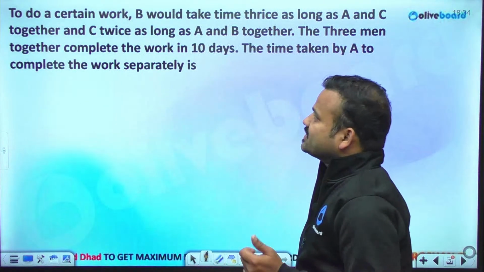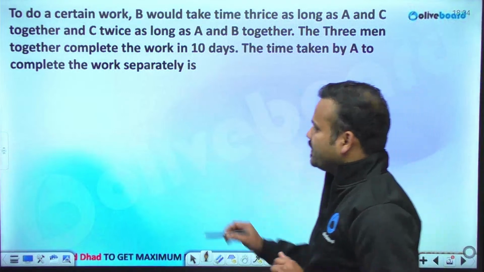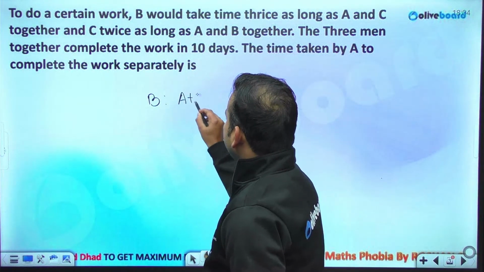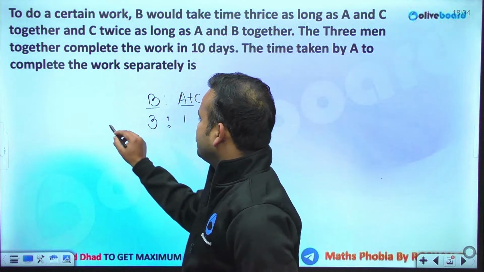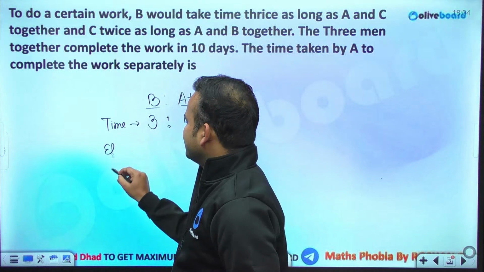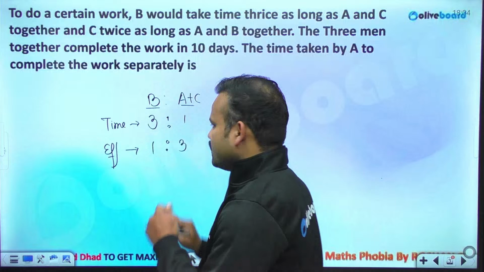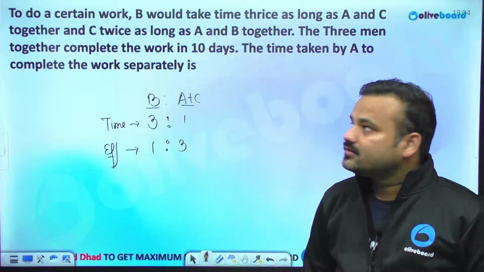The question says: to do a certain work, B would take time thrice as long as A and C. So B, as compared to A and C, is taking thrice the time. That means the ratio of time is 3 and 1. If the ratio of time period is 3 and 1, the ratio of efficiency will be the reciprocal of it, that means 1 and 3. So basically the efficiency of B as compared to A and C is 1/3.